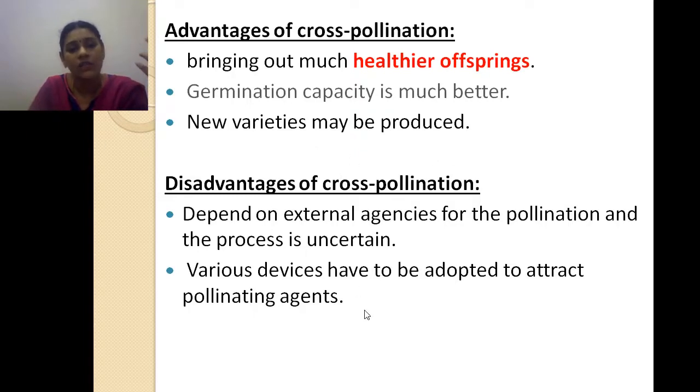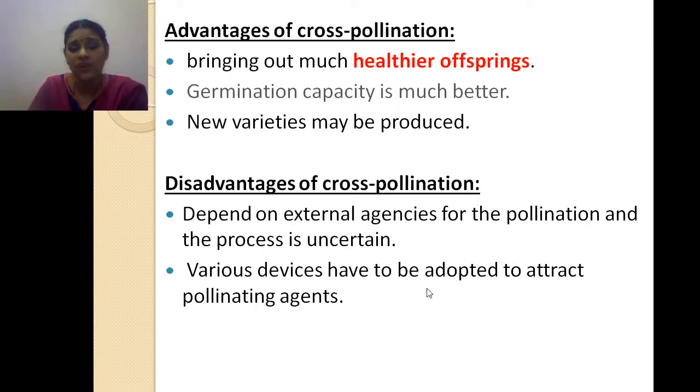And disadvantages of the cross pollination is, this always depends on the external agencies for the pollination, so the process is uncertain. Yes, this pollination always depends on abiotic and biotic agents. Under the abiotic agents, water and wind are needed, and biotic agents are always all those things like beetle, bee, ant, snail, all birds, everything, rats, bats, everything.